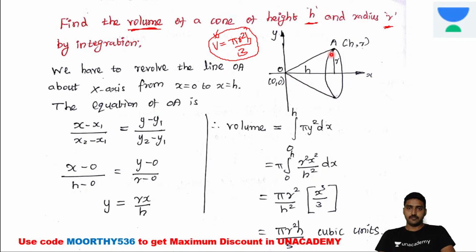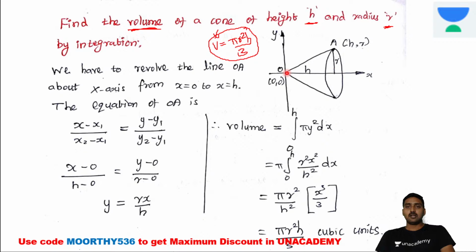Now it's 0 to A, with 0, 0 as the origin. Now I'm going to take it as the radius. I'm taking the axis of the cone along the x-axis. It may be along the x-axis or y-axis, so we can consider any one of the axes. Here I am considering it along the x-axis. Therefore the x limit varies from 0 to h. Now the radius is equal to r, therefore the y-axis limit varies from 0 to r.